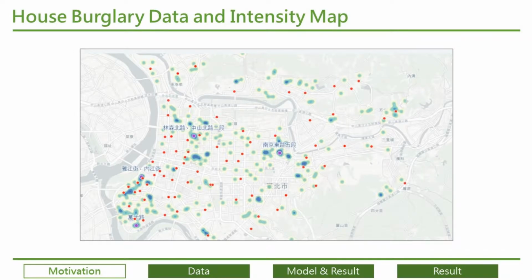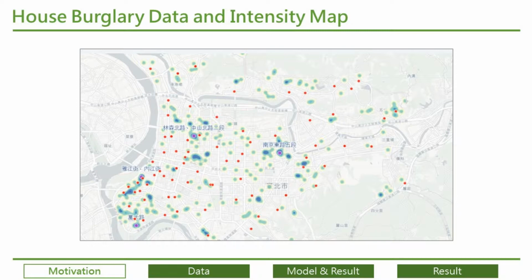For my motivation, in 2015, Taipei City government released the data of location of house, vehicle, and bike burglaries. With this data, people have already created house burglary intensity maps for the public to know where the key areas for crime are. For the government, this data is also very useful. We can use data to formulate policies and lower the burglary rate.